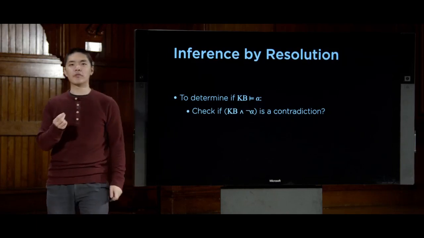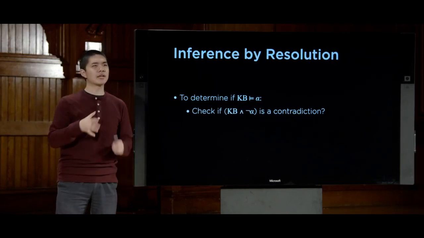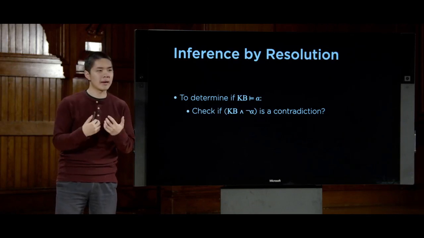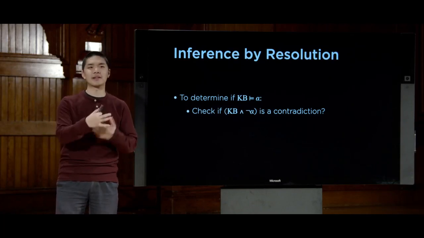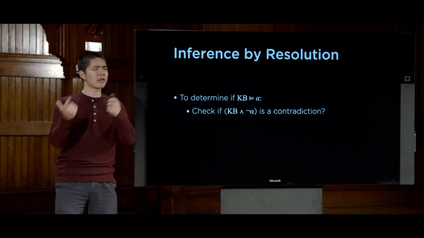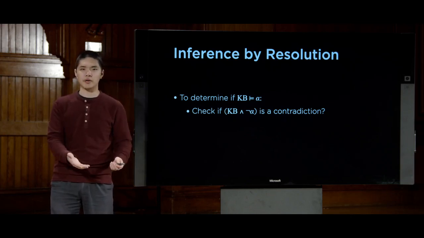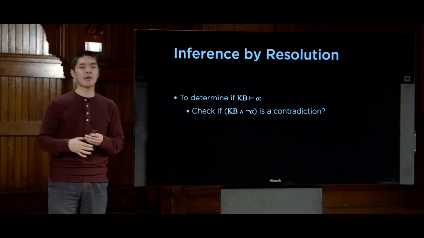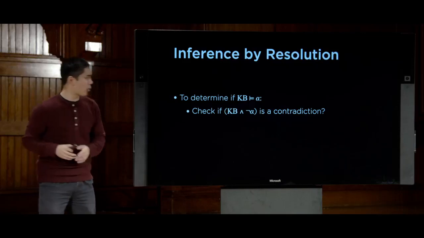If I want to prove that something is true, I can do so by first assuming that it is false and showing that it leads to some contradiction. And if the thing I'm trying to prove, when I assume it's false, leads to a contradiction, then it must be true. And that's the logical approach, or the idea behind a proof by contradiction. And that's what we're going to do here.